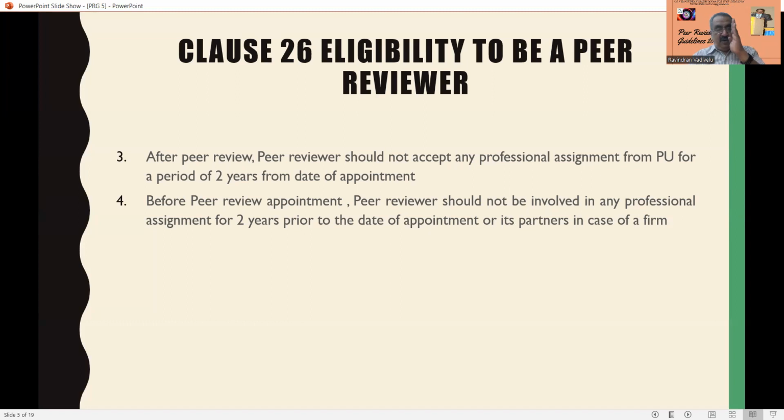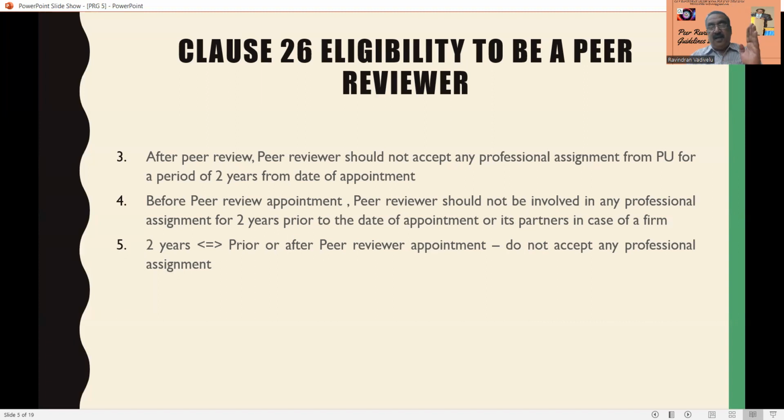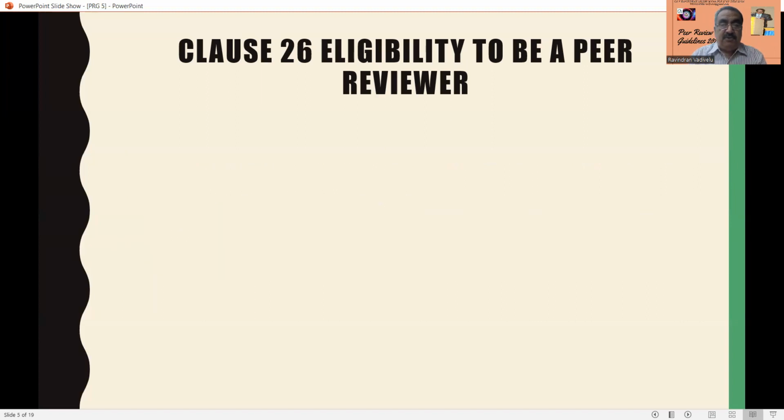So, you are in the middle. You have been appointed as peer reviewer; for 2 years after that, you should not accept any assignment. If you had already accepted any assignment 2 years before, you are also not eligible to be appointed as the peer reviewer. This is another condition they have put.